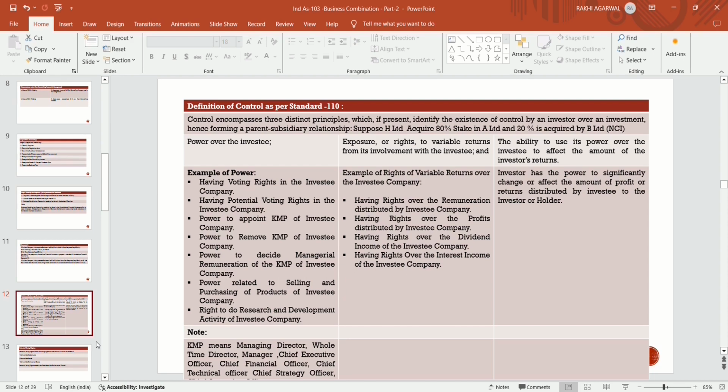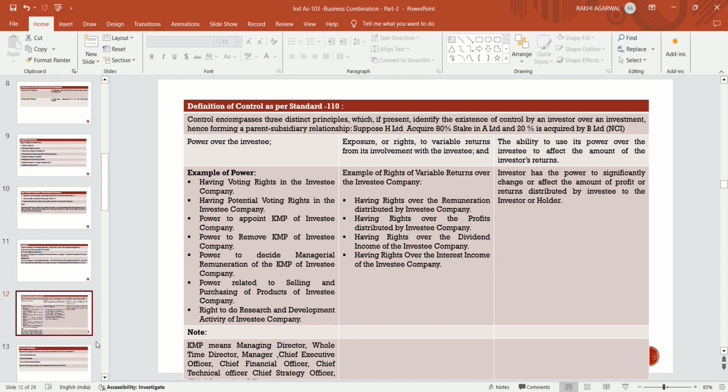So what is the power? What power does the investor have to control the investee in order to become the acquirer?